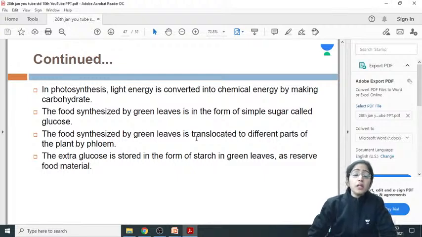It is being formed by making carbohydrate. The food synthesized by the green leaf is in the form of a simple sugar called glucose. Now, another complex tissue that is helping out in the translocation of the food is the phloem. So, the food synthesized by the green leaf is translocated to different parts of the plant by the phloem. The extra glucose, which is not immediately used, is kept as a reserve food material, and that is said to be starch.